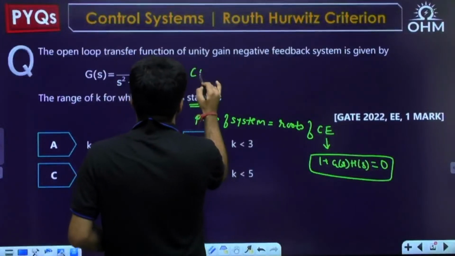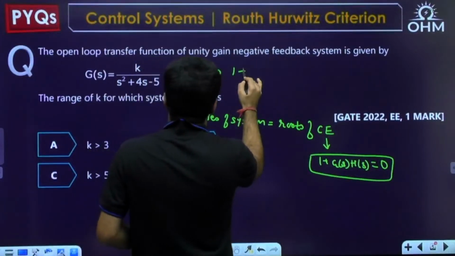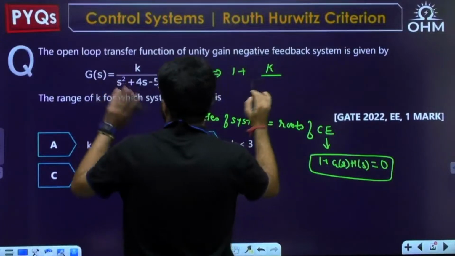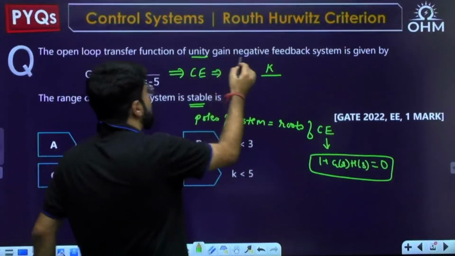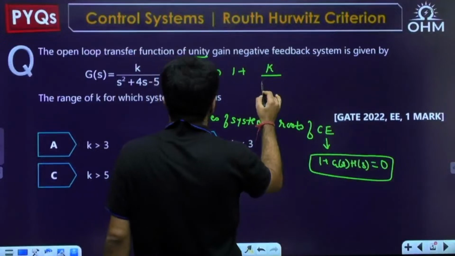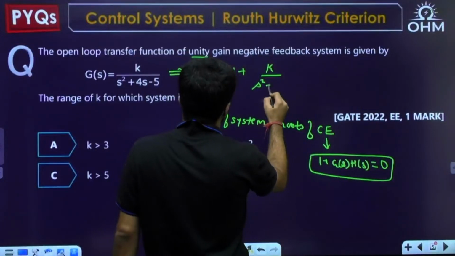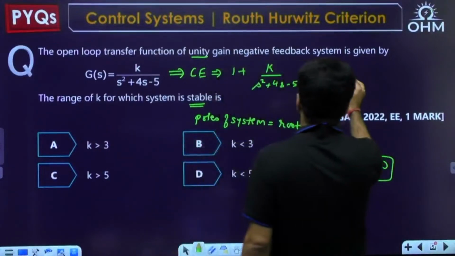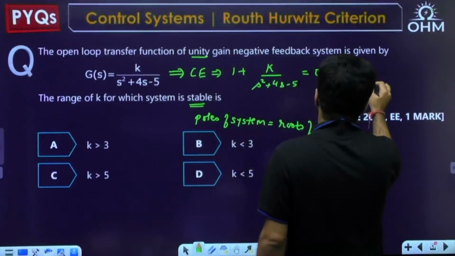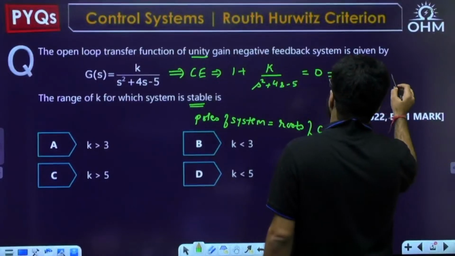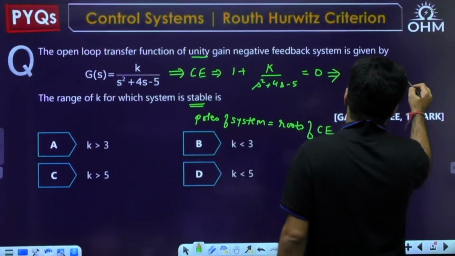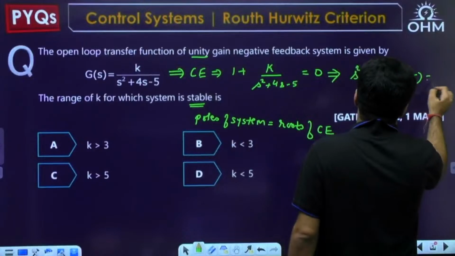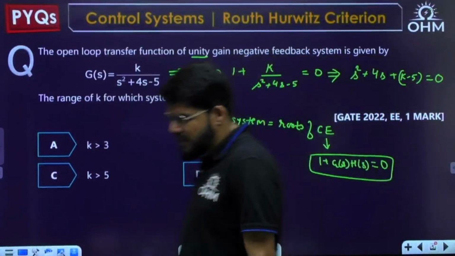So what is the characteristic equation here? It will be 1 plus G(s)H(s). H(s) is 1 because it's unity feedback. So 1 plus K upon s square plus 4s minus 5 equal to 0. Solving which I shall be getting s square plus 4s minus 5 plus K, let me write it as K minus 5. Now you have a second order equation primarily, correct?